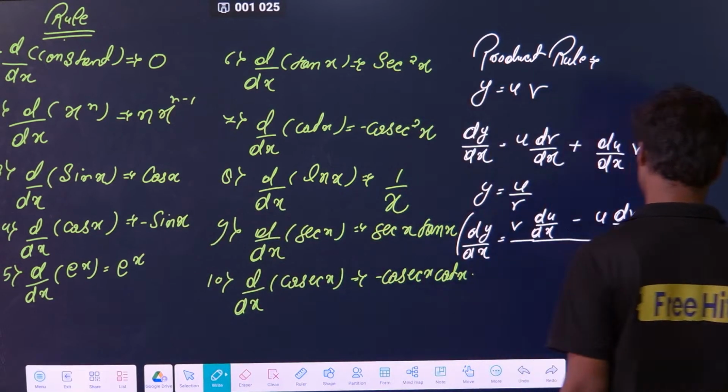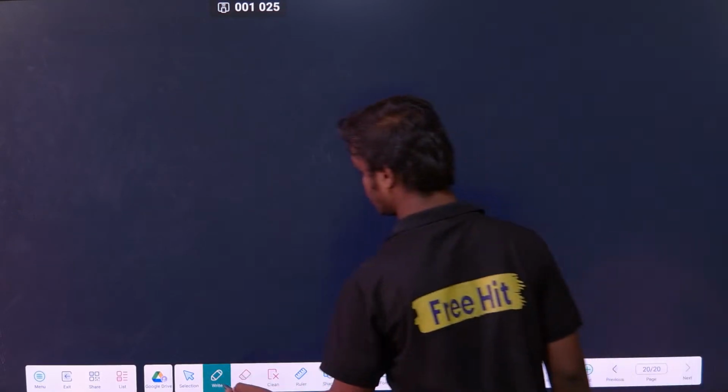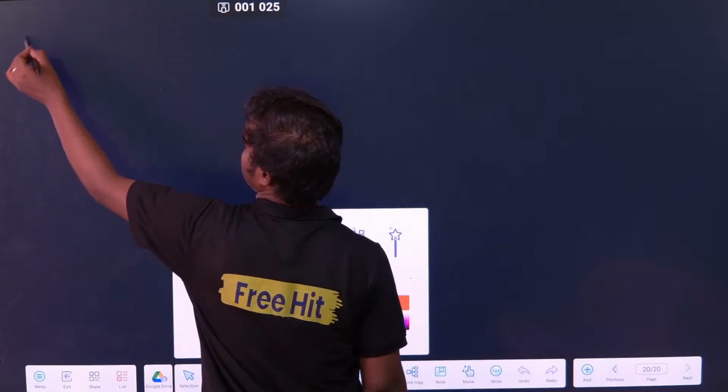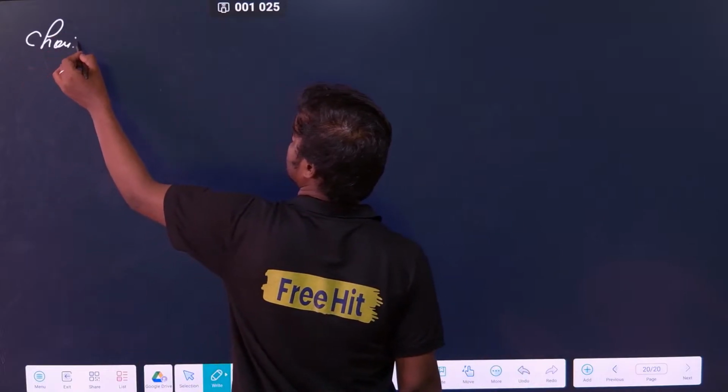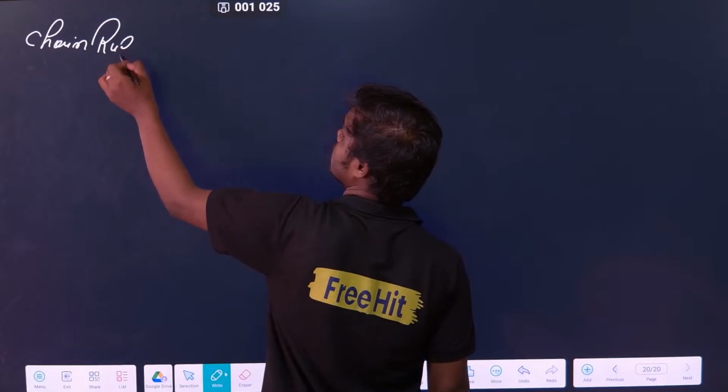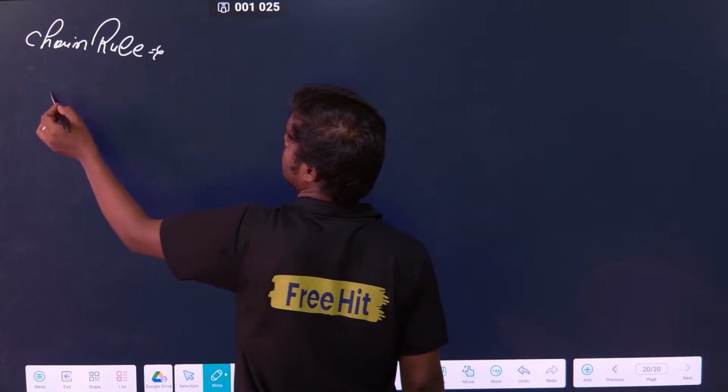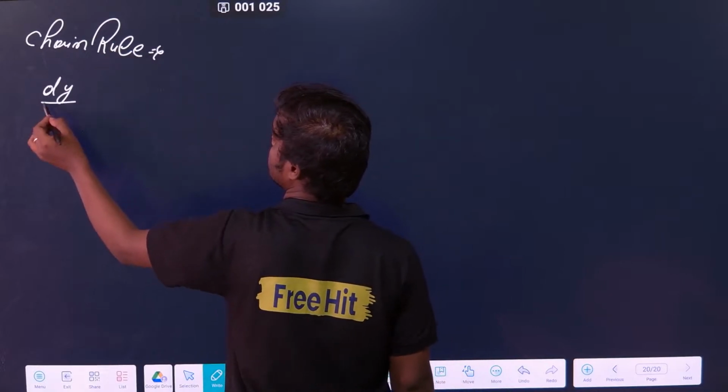Let me tell on another page. That is chain rule. What is the chain rule? Suppose I have some function dy by dx.